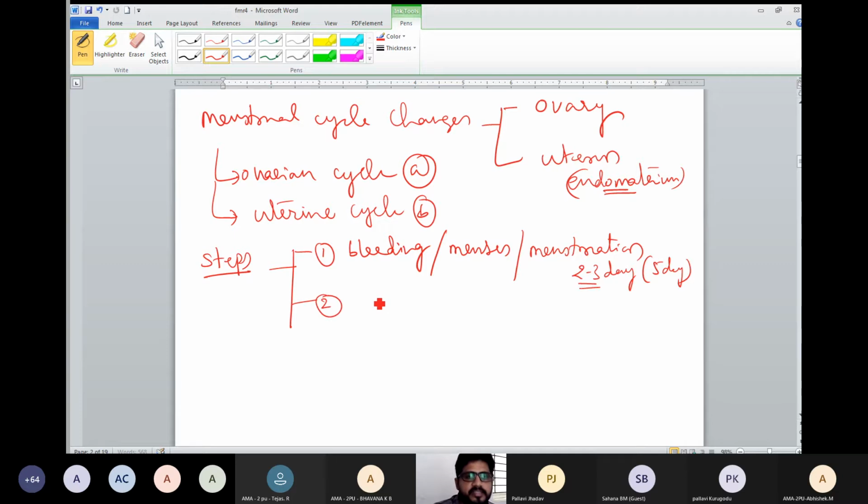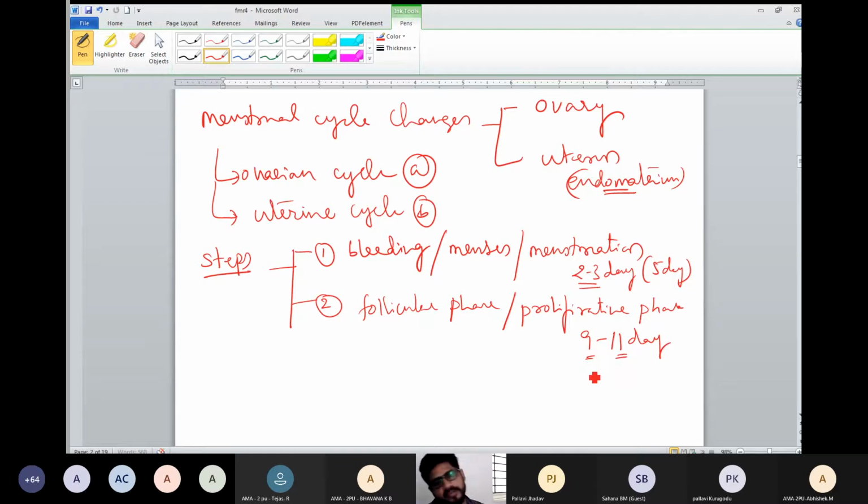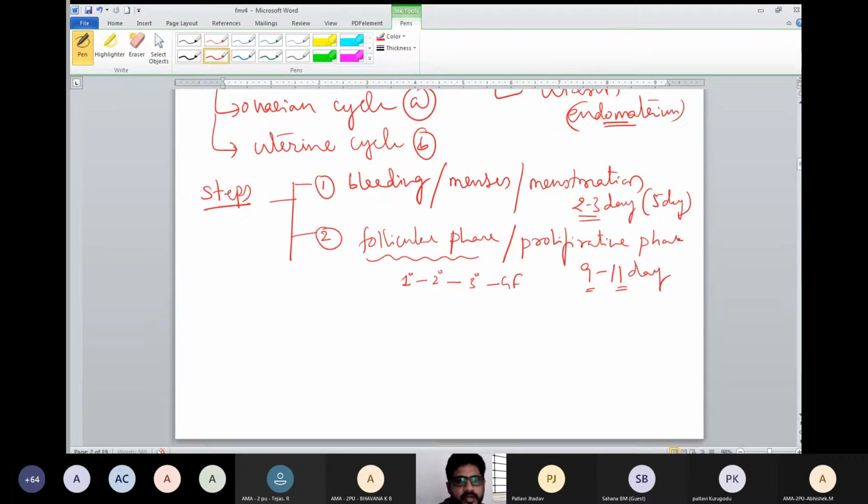Next, second phase is follicular phase. Follicular phase is also called proliferative phase. This proliferative phase is 9 days to 11 days. Minimum 9 days, maximum 11 days. In some women 9 days, in some women 10 days, in some women 11 days. In this time what happens? Follicles will grow. Means primary follicle becomes secondary follicle, becomes tertiary follicle, becomes Graafian follicle. That is how it happens.